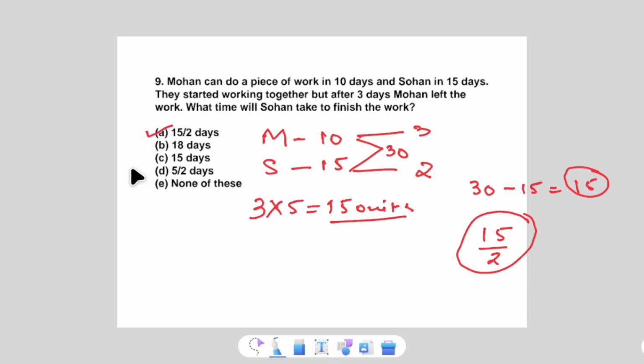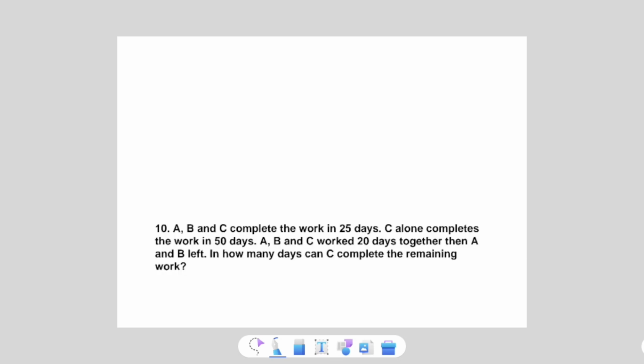I hope you guys got this question as well. Now let's move on to the next question. Our next question is: A, B and C completed the work in 25 days. C can alone complete the work in 50 days. A, B and C worked 20 days together and A and B left. In how many days can C complete the remaining work? Let's solve this question line by line.